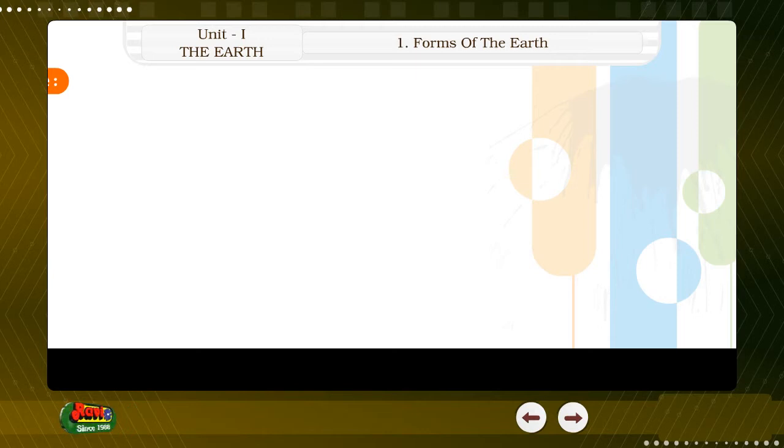Shape of the Earth. Long ago, people did not know that the Earth is round. They thought that it was flat, and on reaching the margins, one would fall. Finally, it was Magellan who sailed around the Earth and found out that it was round. From the top of the highest mountain in the world, the Earth looks like a big ball. It is round in shape.